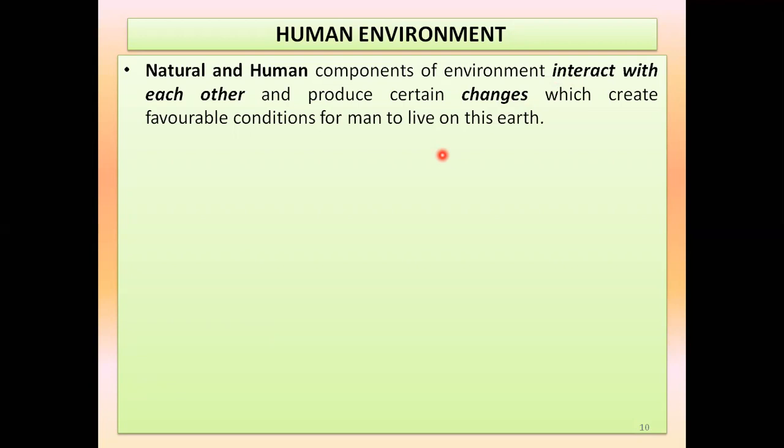So there is a need of what? Interaction between the natural and the human environment. दोनों को मिलजुल कर ही काम करना होगा. Then we can create or change the environment according to us. For example, we are constructing different types of buildings around the village side or in the cities.